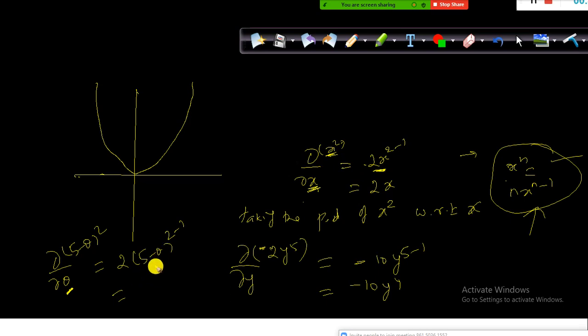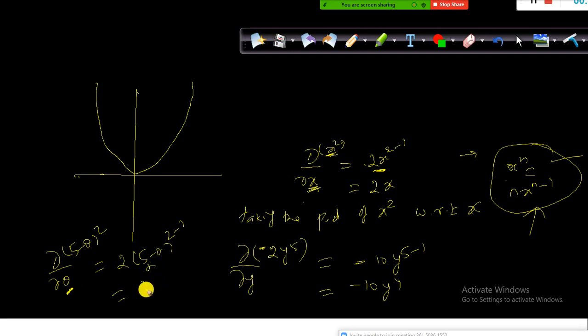So we are taking the partial derivative with respect to theta only. Holding theta, the rest of the values are considered as constant. Hence, you need to ignore this one.